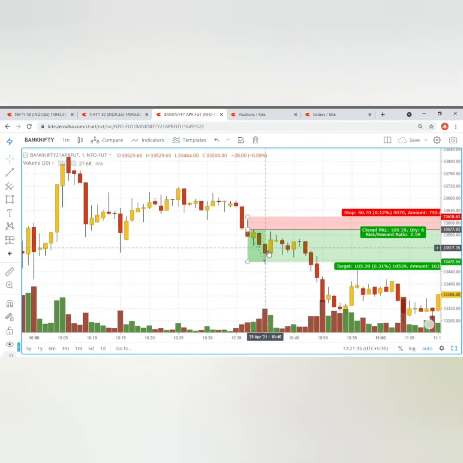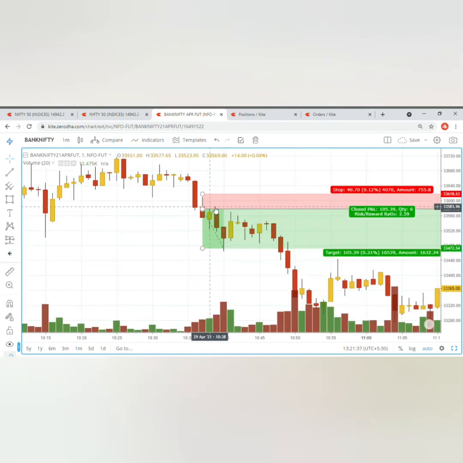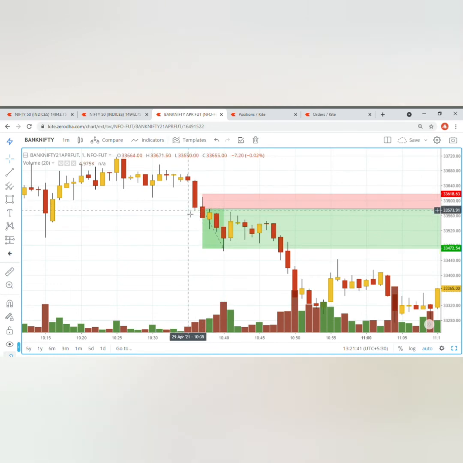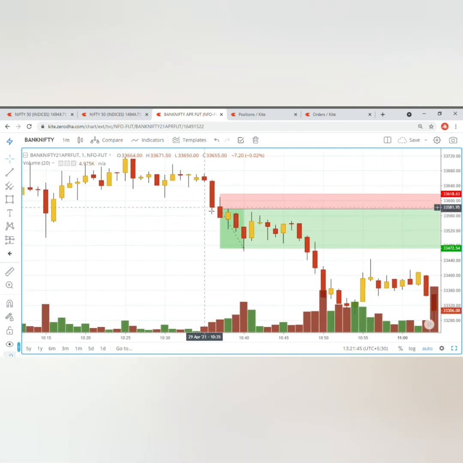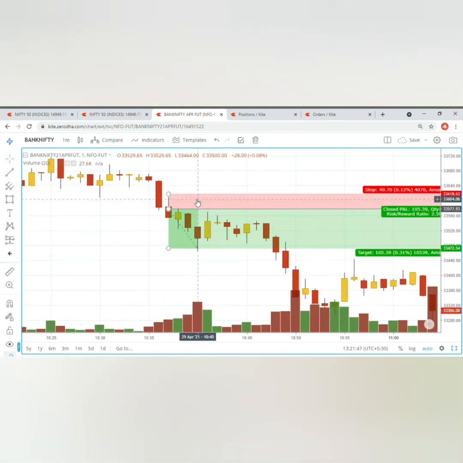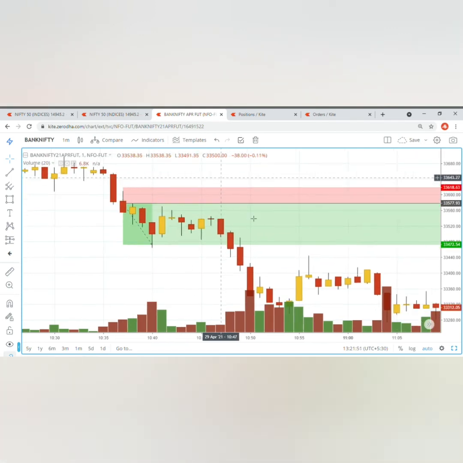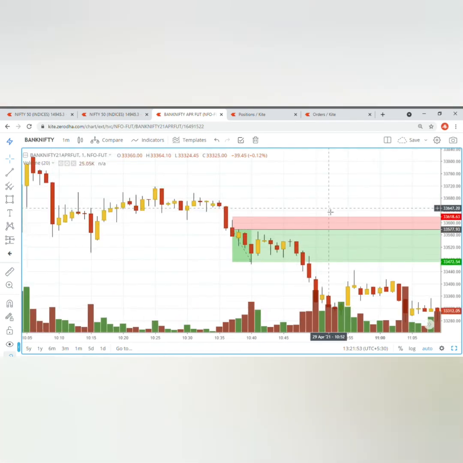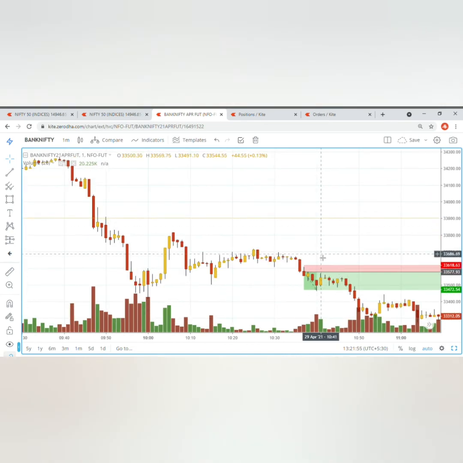I went for around 100 points, and after I had placed the entry, this candle broke the low of the previous candle. So I was quite confident that this trade would work out. So I placed a very low SL. My SL was just above this candle and it was 40 points only. The risk to reward ratio was around 2.5, and the target got achieved easily.